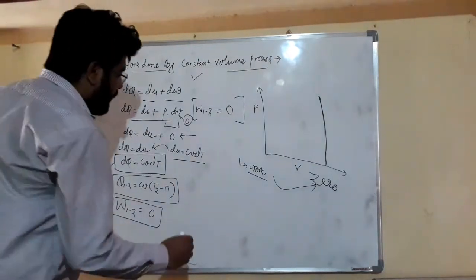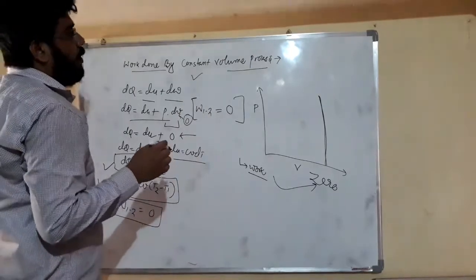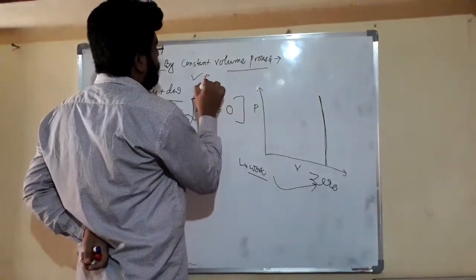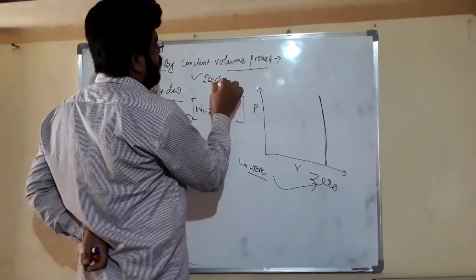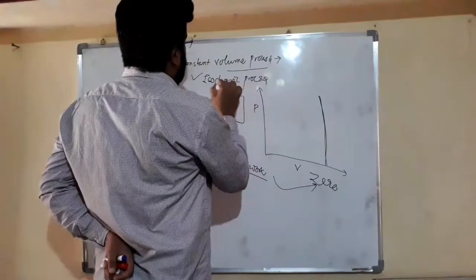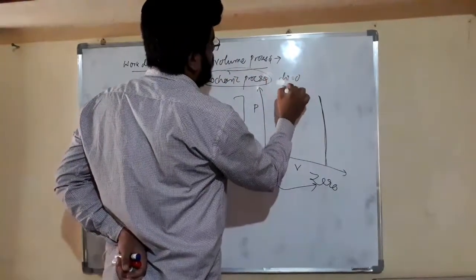So friends, our constant volume process is also called an isochoric process. Friends, in an isochoric process, the change in volume is equal to 0.